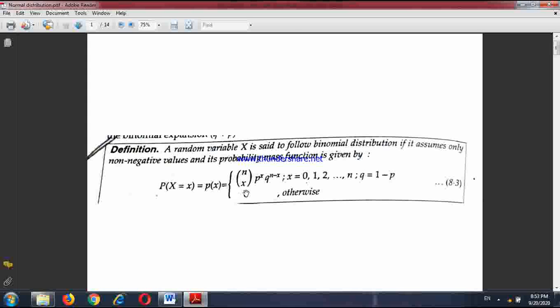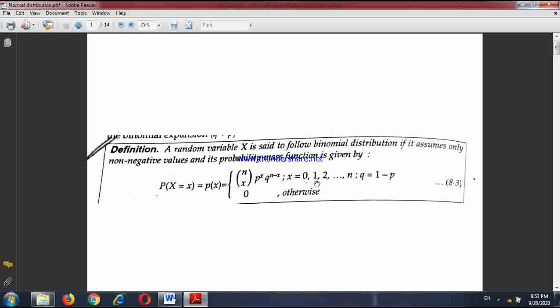Now as I say probability of x successes in n trials, what could be the minimum value of x? X represents the number of successes. It is possible that out of n trials, none gives me success; in that case the value of x is 0. It is possible that only one trial gives me success, that is x equals 1.